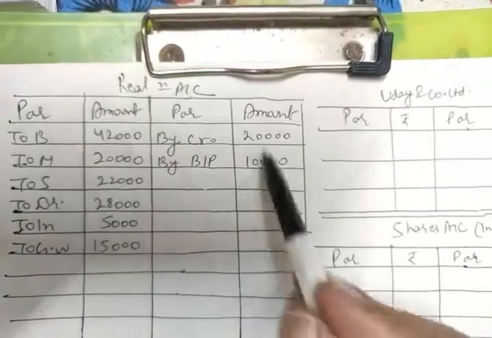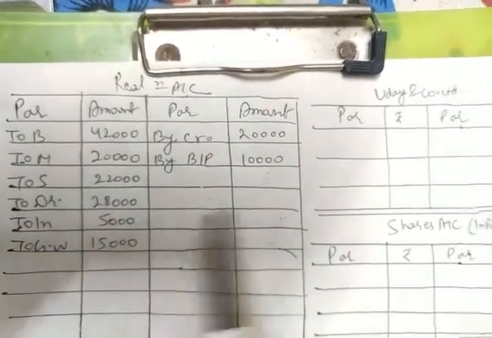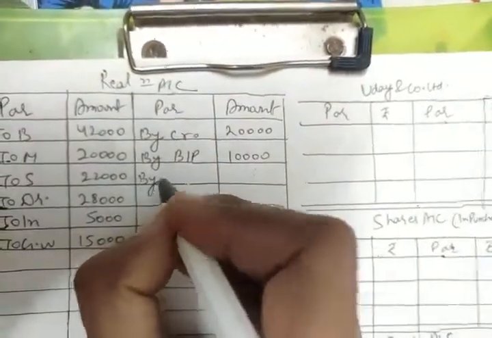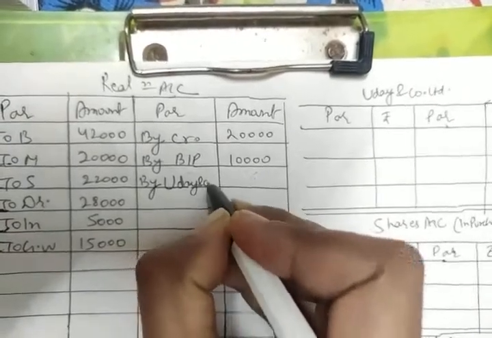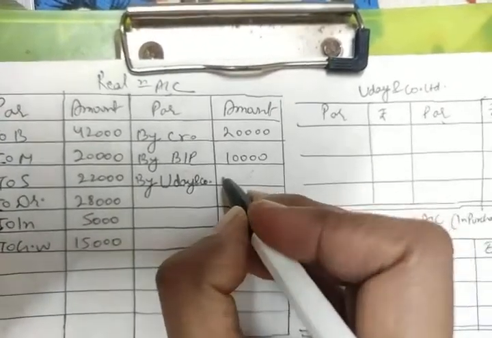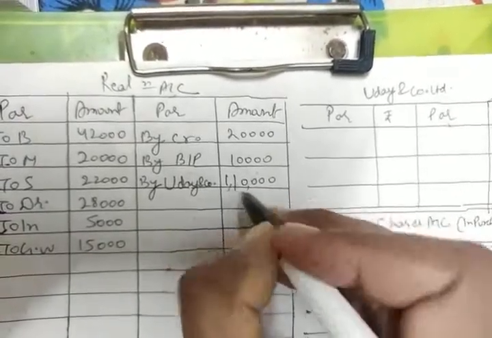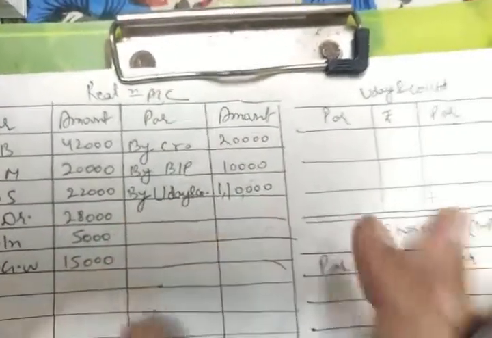So the realization value of these assets, except your investment, and these two liabilities all together will be your purchase consideration, which is paid by the purchasing company, which is named here Uday and Company Limited. And how much have we got as the purchase consideration? We have got the purchase consideration of 1,10,000. So that entry is here.